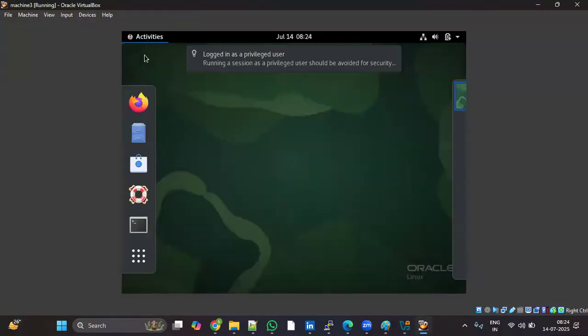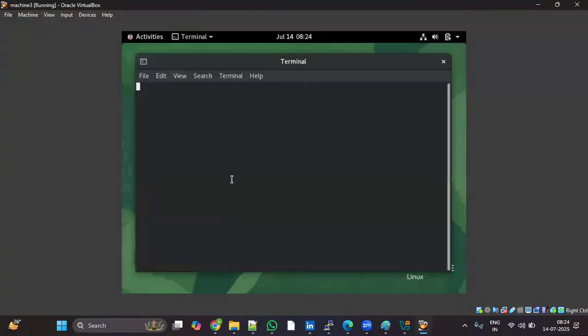So go to Activities, go to the terminal. Yes, I connected locally. This is the local connection, which means directly logging into this machine. I don't use any third-party tools to connect to the server. I directly log into my server with username and password. For a local connection, there is no need to use any third-party tools.